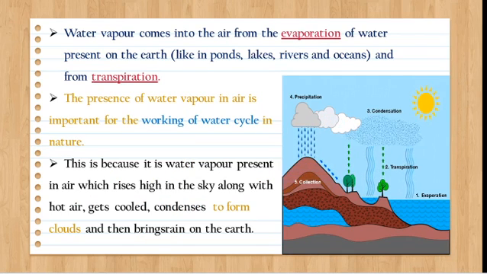So the next one, water vapor comes into the air by the process of evaporation as well as by the process of transpiration. Evaporation happens in ponds, lakes, rivers, oceans, but transpiration happens from plants and animals. So evaporation and transpiration are the same process of giving water vapor, but the bodies are different. In ponds, lakes, rivers, in water bodies the evaporation will occur. Transpiration will occur in plants and trees.